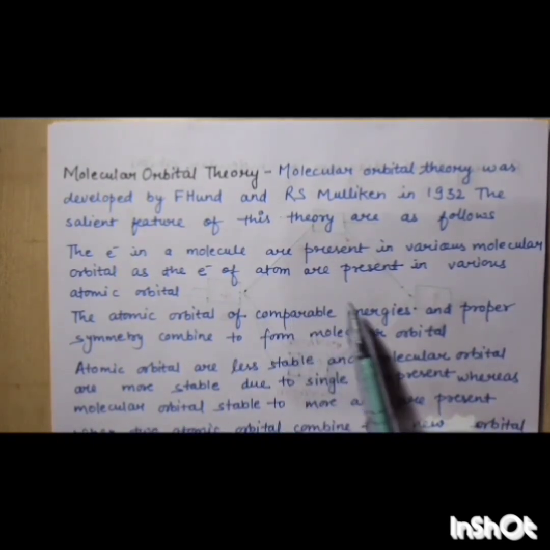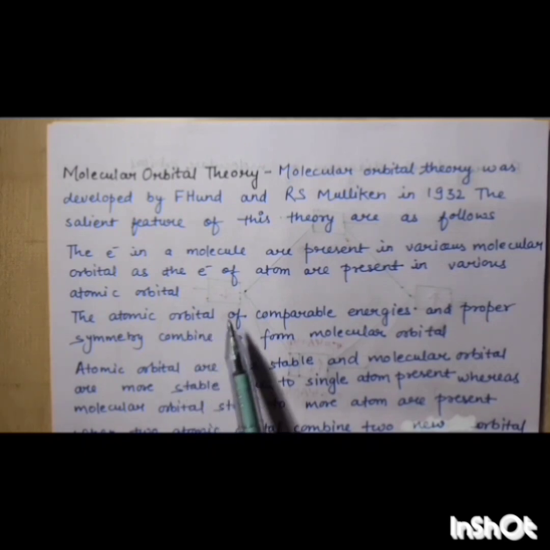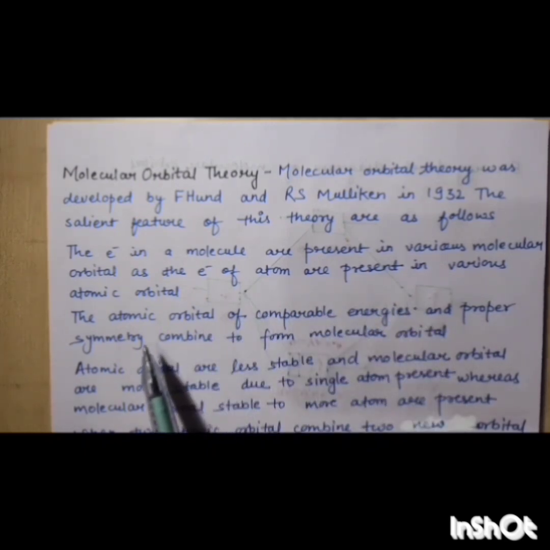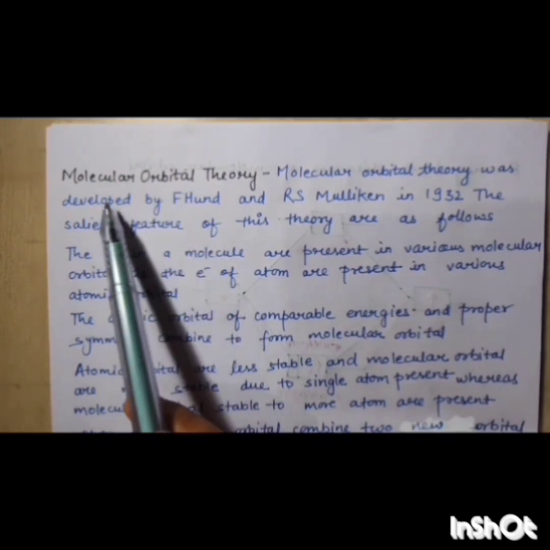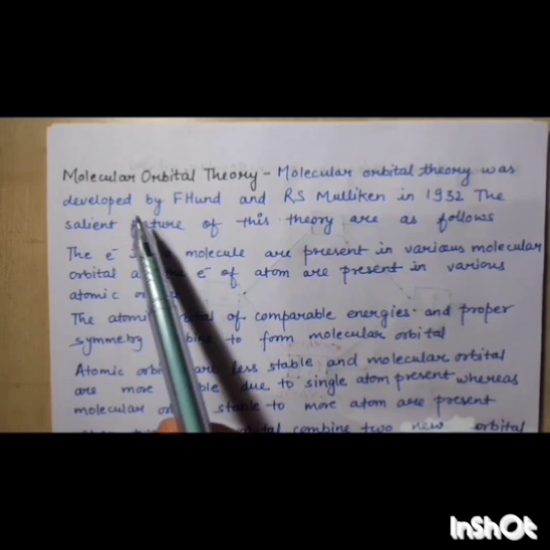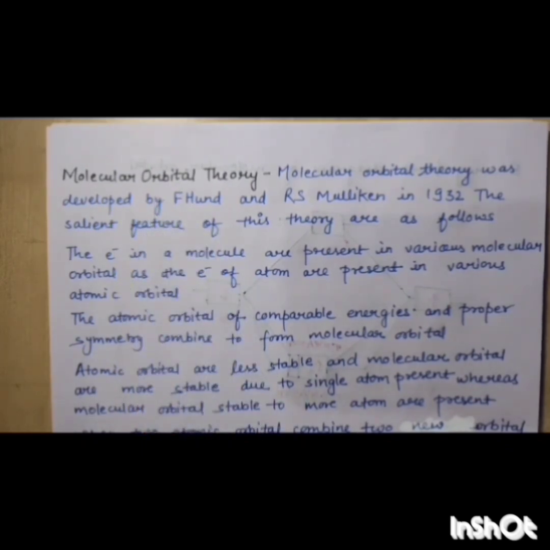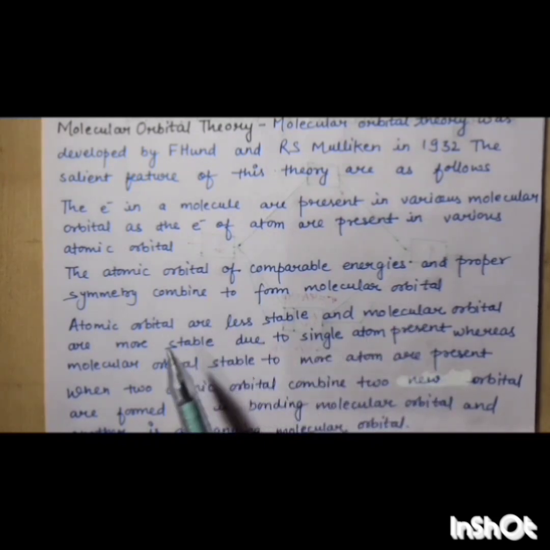Electrons in a molecule are present in various molecular orbitals, as the electrons of an atom are present in various atomic orbitals. As you know, molecular orbital itself is explanatory: many atoms combine to form a molecule, so it is termed a molecular orbital. Atomic orbitals of comparable energy and proper symmetry combine to form molecular orbitals, meaning the orbitals involved have the same energy.